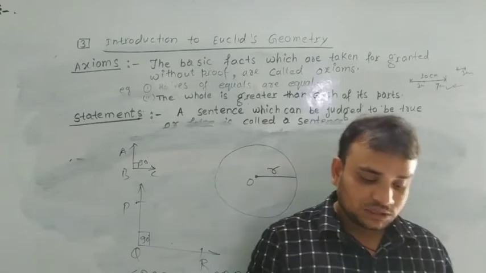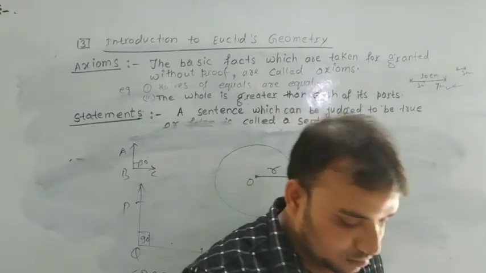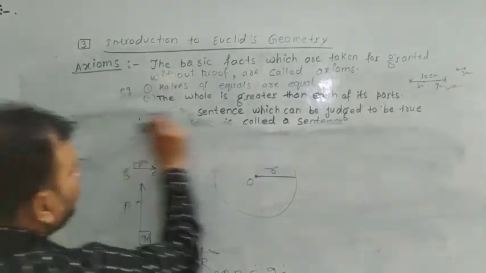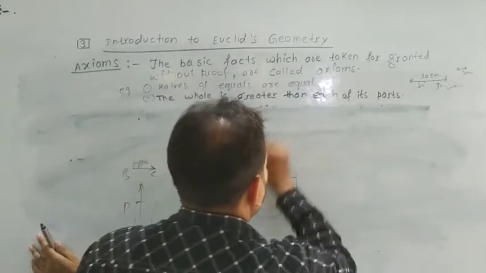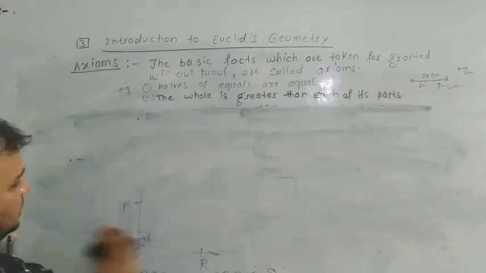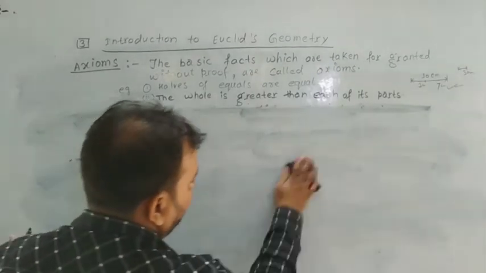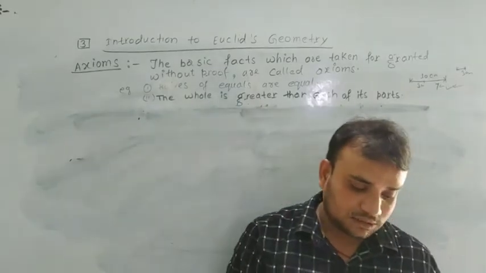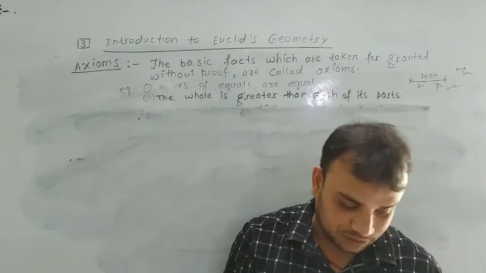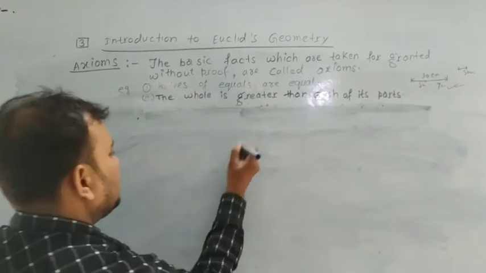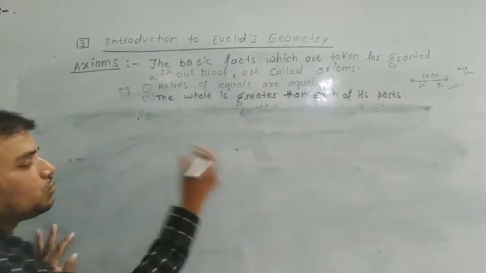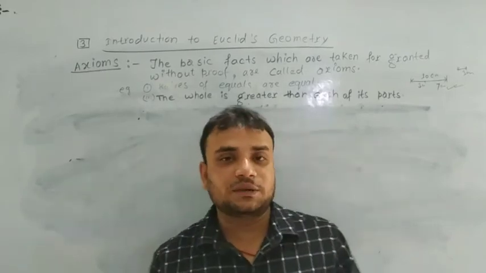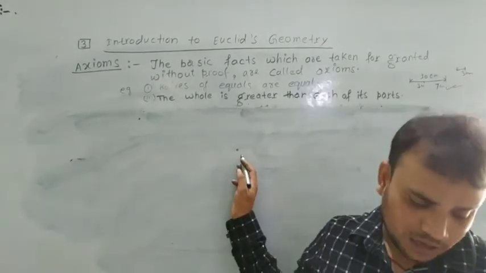Dear students, some terms related to geometry. First term is point. A point is an exact location. That means if this is a point, it has no length or width. A fine dot represents a point.